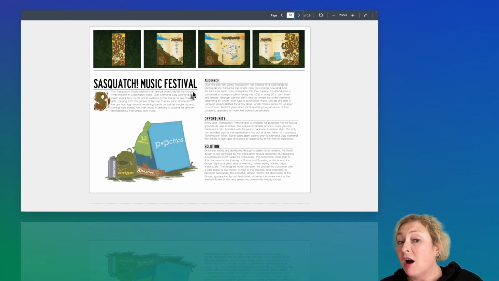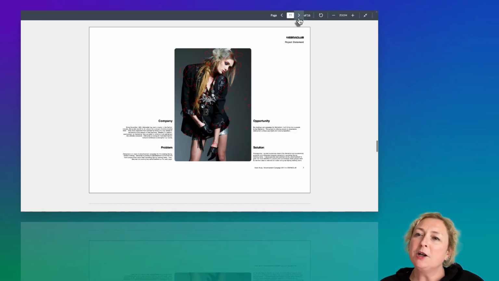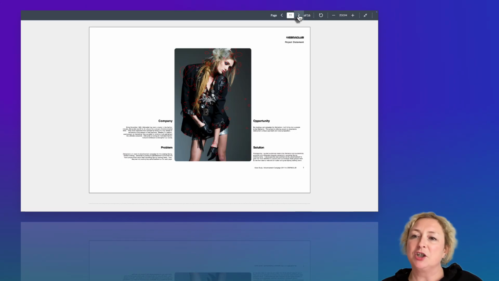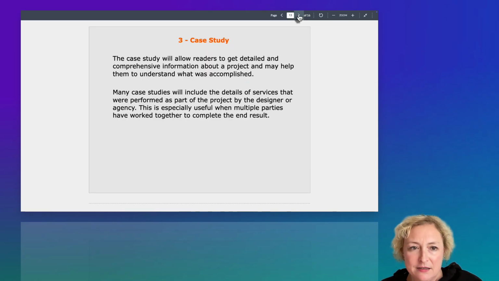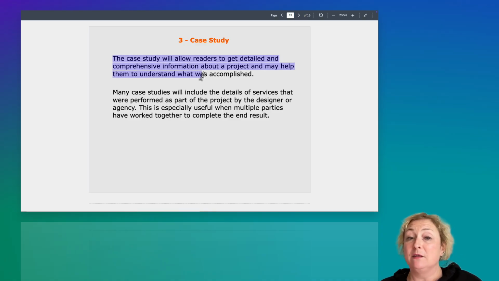But their audience are music goers, right? And they're trying to make merch available. So what are your goals? What are you trying to sell and to who? So anyway, that is pretty much it. And then the case study is what you're making for me right now.